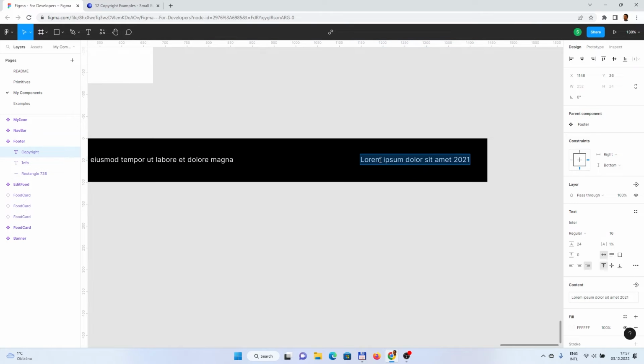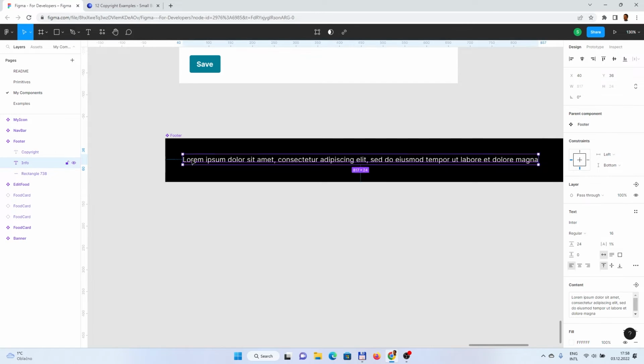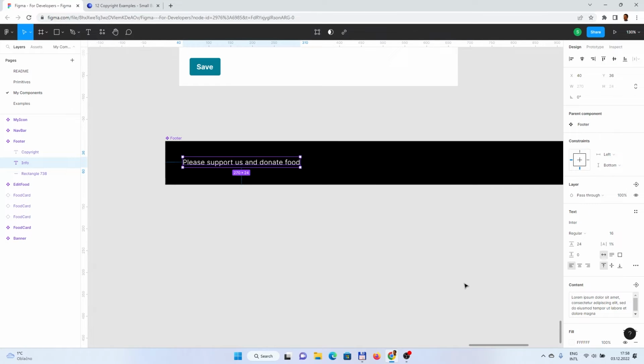So let's put our copyright here, by Stefan, something like that. And then some information in the footer, could be a version of this or whatever information you like. So for example, please support us and donate food. Yeah, whatever we put there.